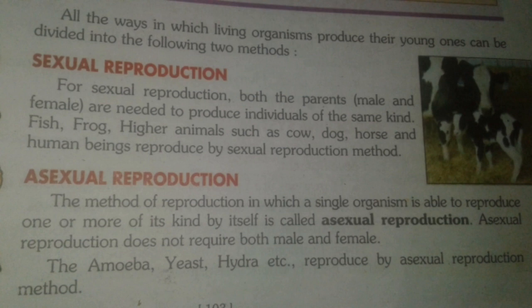Asexual reproduction does not require both male or female gametes. So amoeba, yeast, hydra, etc. reproduce by the asexual reproduction method. The development of a new individual without the fusion of the male and female gametes is known as asexual reproduction. This is the proper definition for asexual reproduction.